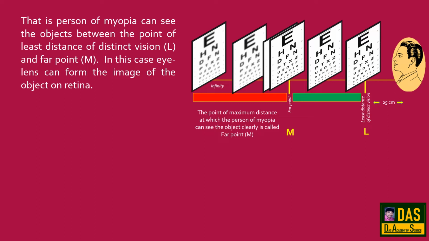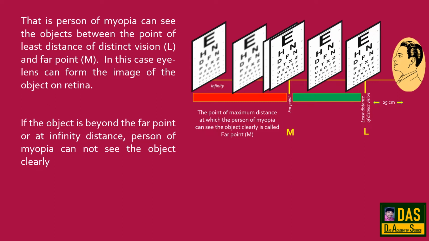That is, a person of myopia can see the objects between the point of least distance of distinct vision and far point. In this case, the eye lens can form the image of the object on retina. If the object is beyond the far point or at infinite distance, a person of myopia cannot see the object clearly.